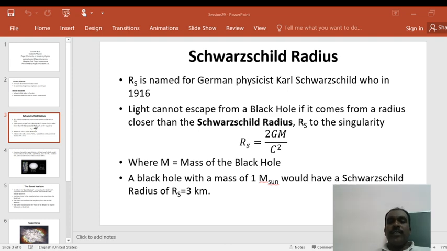Light cannot escape from the black hole if it comes from closer than a Schwarzschild radius. Standardly it is called RS. The value of RS is 2GM by c squared, where M is the mass of the black hole. A black hole with mass of 1 solar mass would have a Schwarzschild radius.